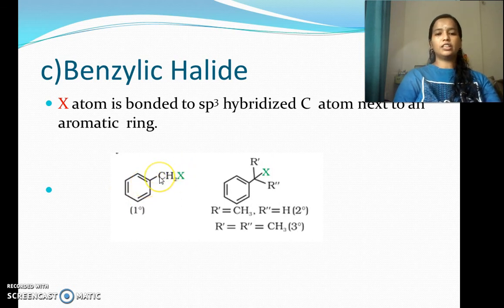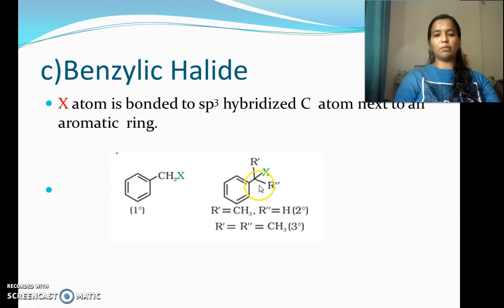Such halides are known as benzylic halides. That is, the halogen atom is bonded to an sp3 hybridized carbon atom which is again bonded to a benzene ring or an aromatic ring. Then it is known as benzylic halide.